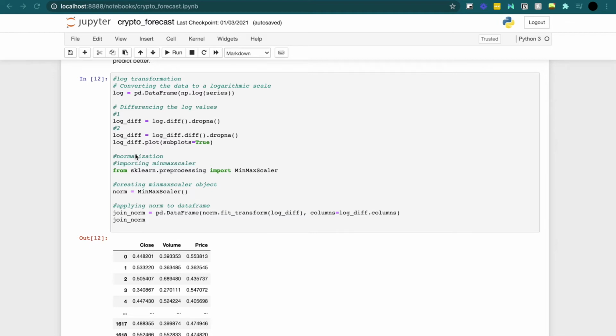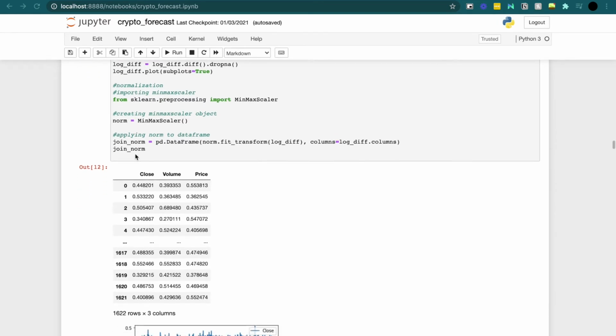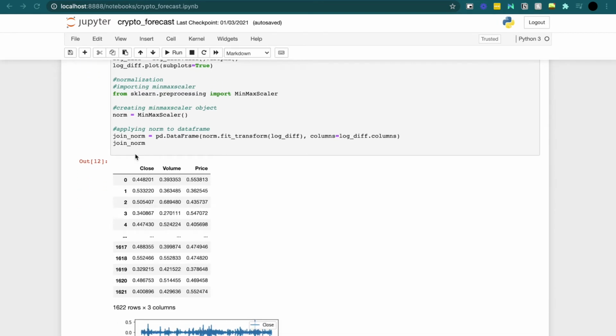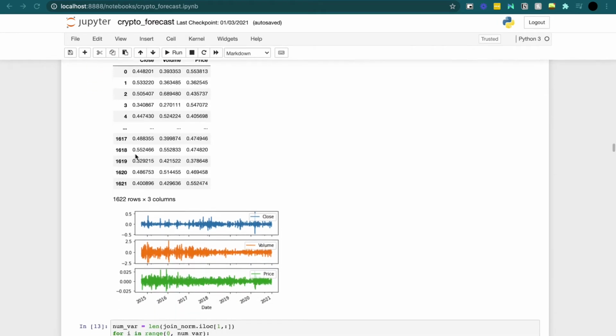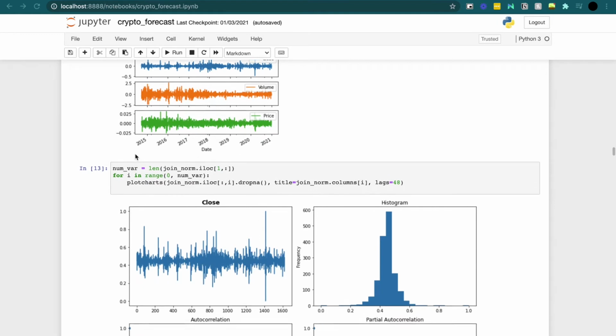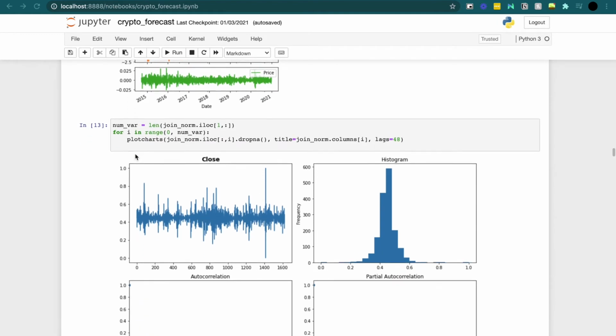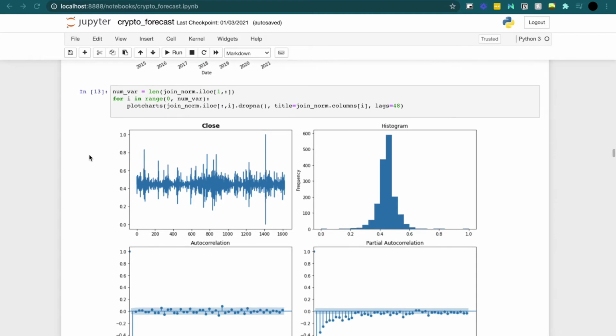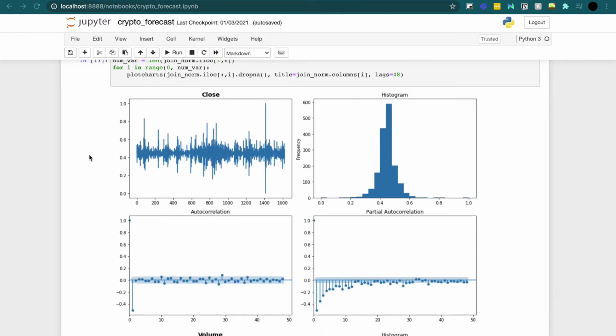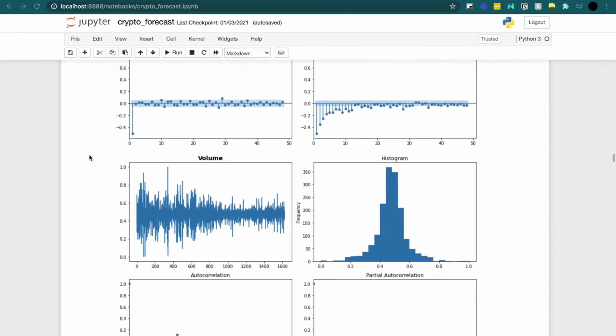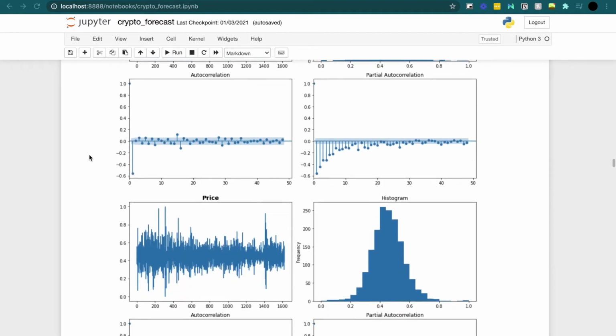And so what I'm going to do is just print everything out, and you can see our values are normalized, and we took the difference. And we can see the plots right under there. You see our plots are different for each series, and I'm going to do the same chart analysis that I did previously before I did this normalization and differencing. You can see there's a normal distribution in the histogram. You see the autocorrelation and partial autocorrelations being more within that shaded region. Now that shaded region is key because it would pass our test for stationarity, which we're going to get into next. Now you can see the same thing for the volume,